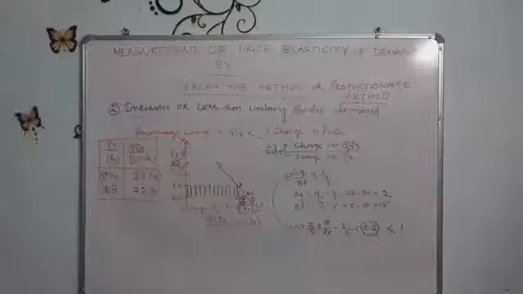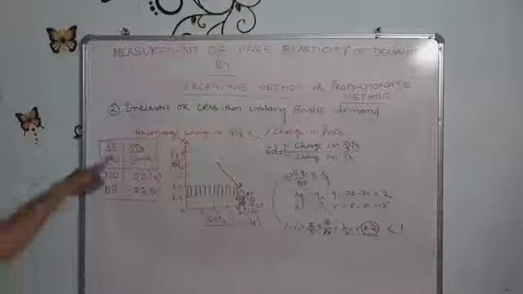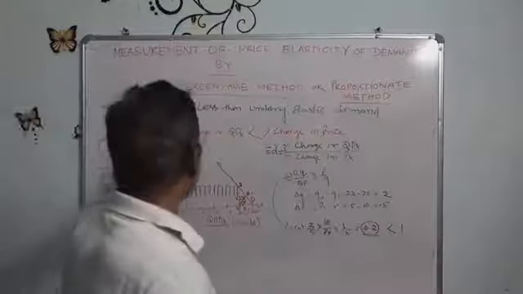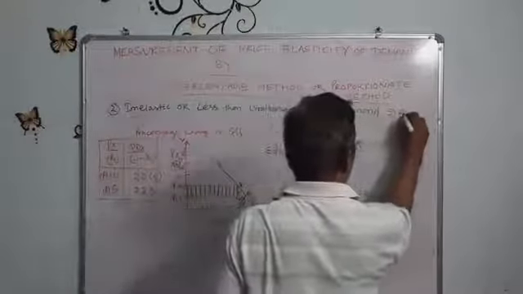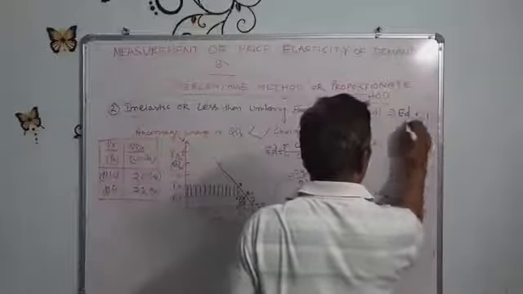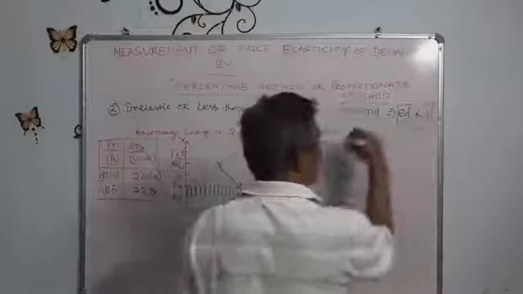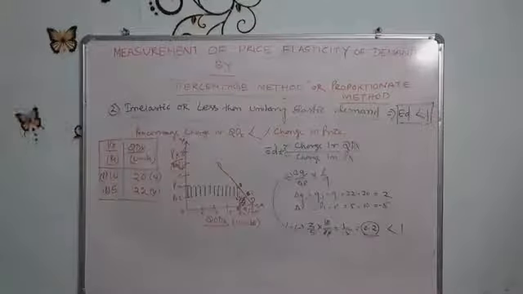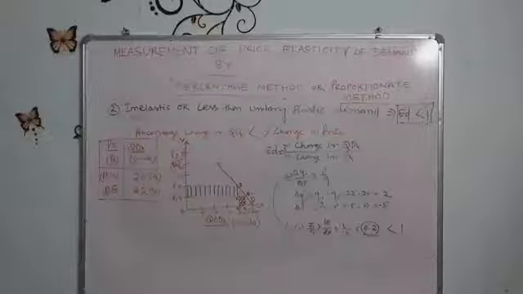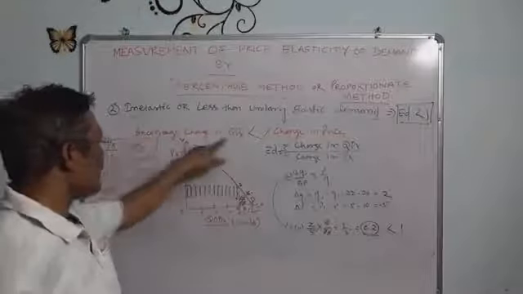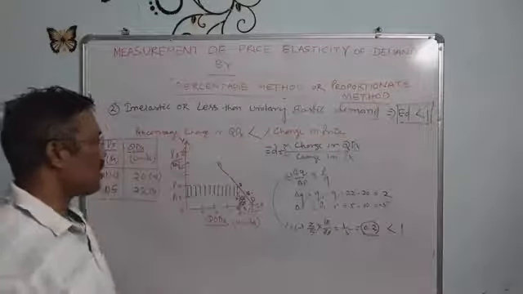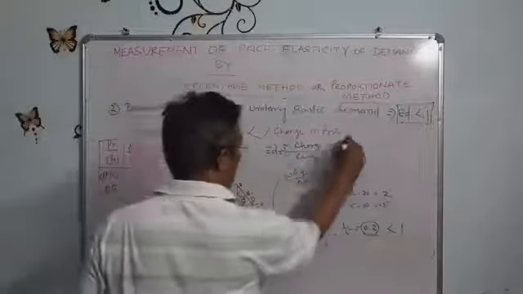0.2 is less than 1. So that is why, in the case of inelastic demand or less than unitary elasticity of demand, elasticity of demand is less than 1. It means that the percentage change in quantity demanded of X is less than the percentage change in the price of X goods.